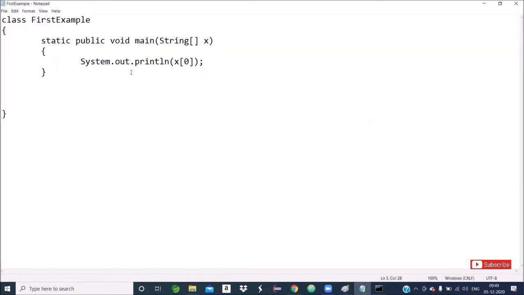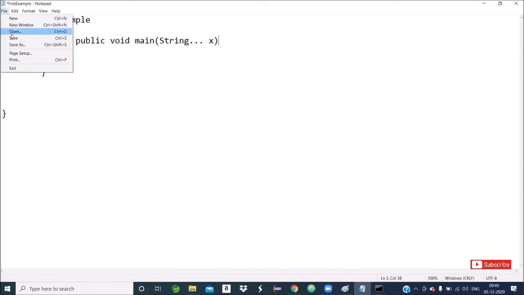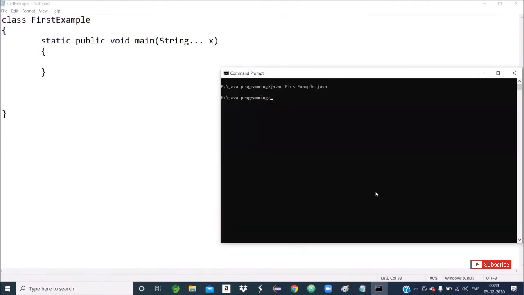Just to see, suppose I remove this statement, String triple dot x. Simply, I just want to show you whether this is valid or invalid. Javac space file name, FirstExample.java. Happily, it is valid.